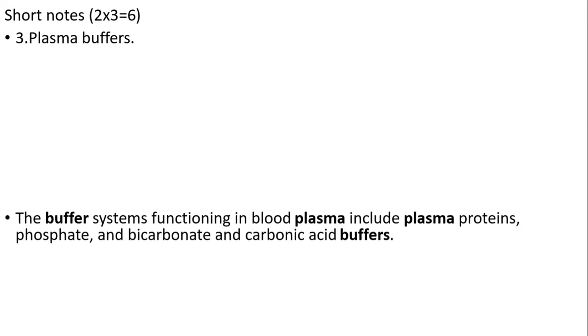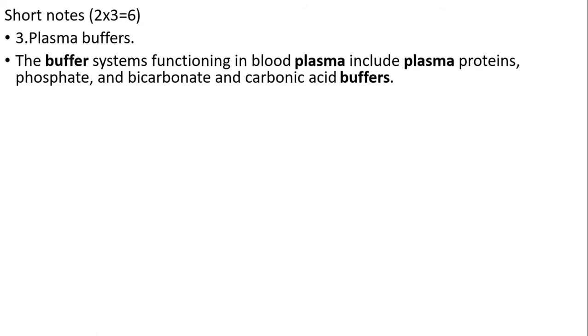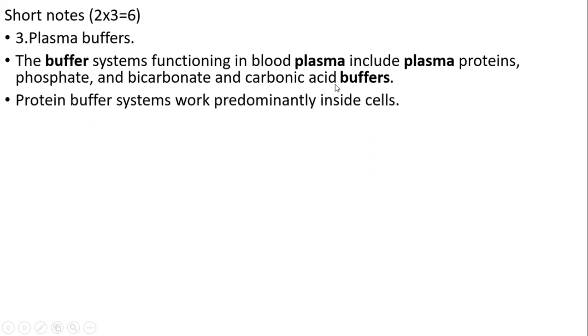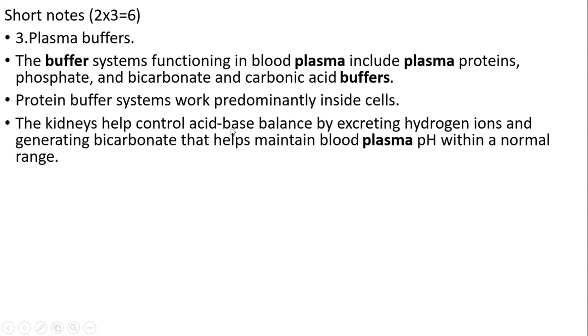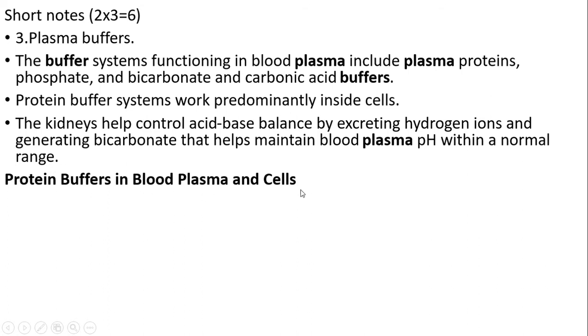Short notes: plasma buffers. The buffer systems functioning in the blood plasma include plasma proteins, phosphate, bicarbonate and the carbonic acid buffers. The protein buffer system works predominantly inside the cell. The kidney helps to control acid-base balance by excreting hydrogen ions and generating bicarbonate that helps maintain blood plasma pH within a normal range. Protein buffers in blood plasma and cells.